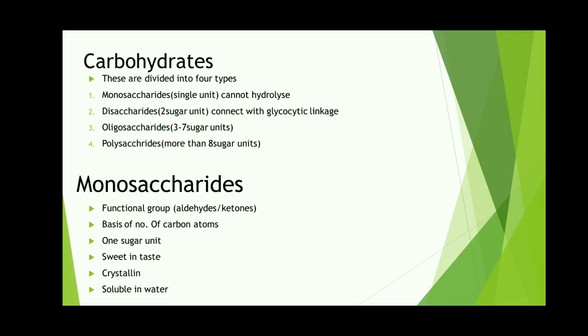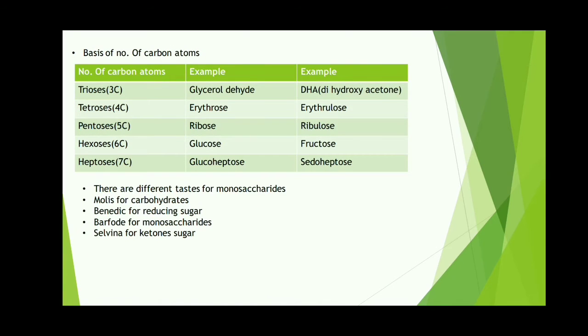Okay, and these monosaccharides are divided based on number of carbon atoms. So trioses, tetroses, pentoses, hexoses, heptoses. Trio means 3, tetro means 4, pento means 5, like that. Okay, so trioses, examples glyceraldehyde and dihydroxyacetone. Tetroses, example is erythrulose. Pentoses, ribulose. Hexoses, glucose, fructose. Heptoses, glucoheptose, pseudoheptose.